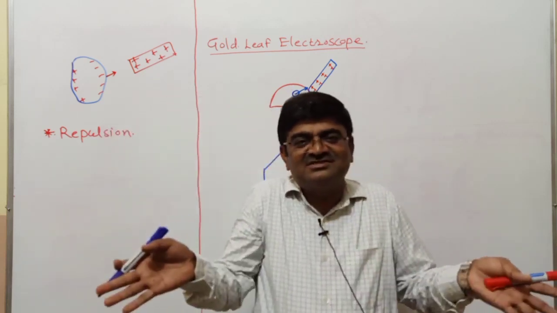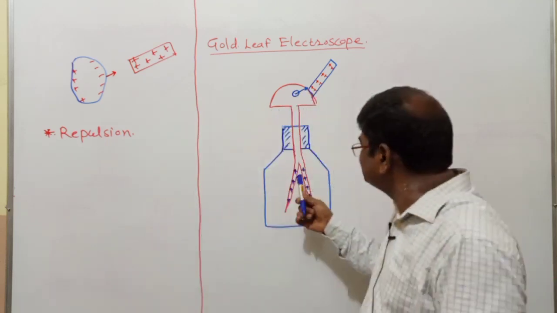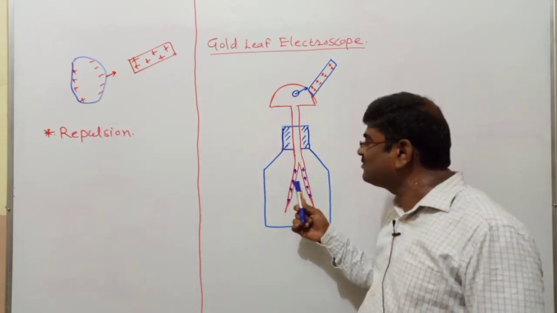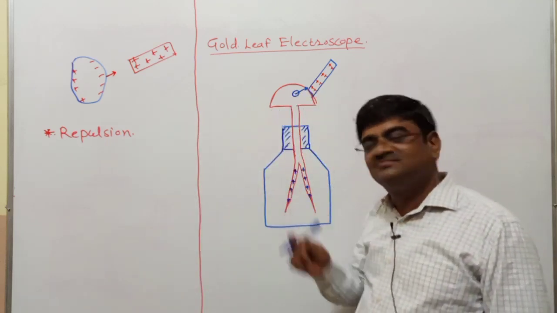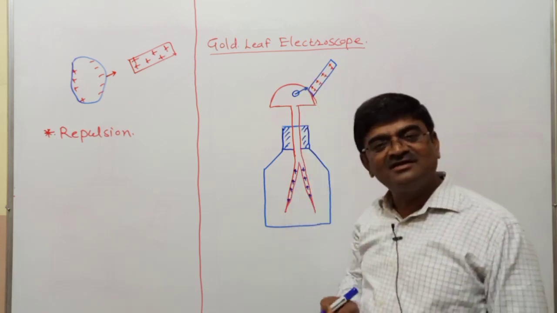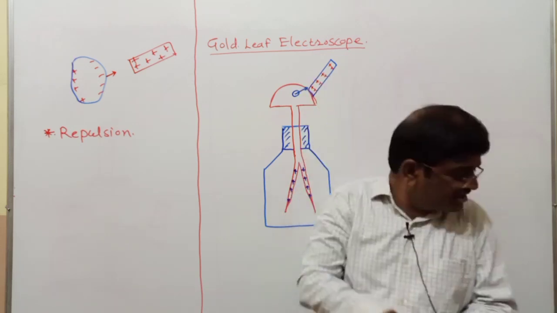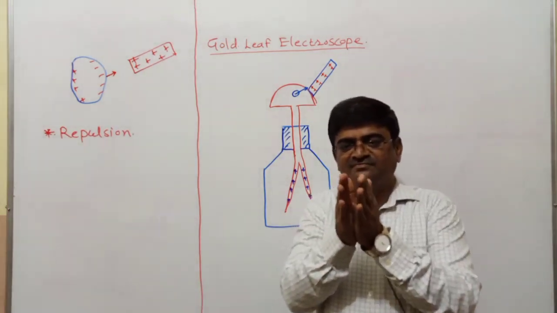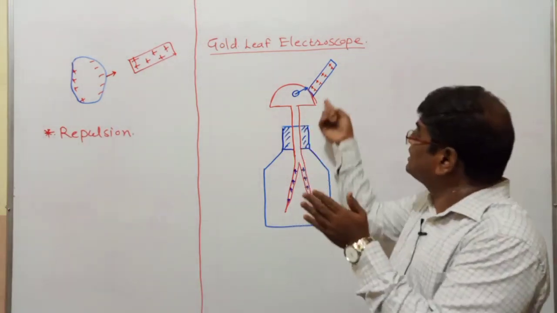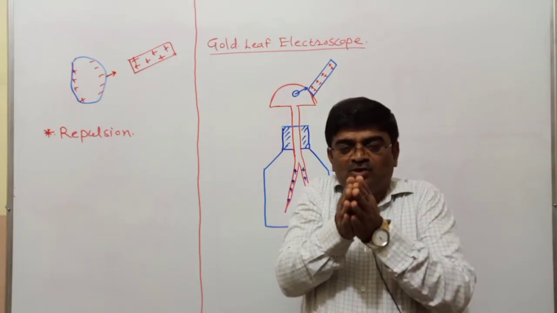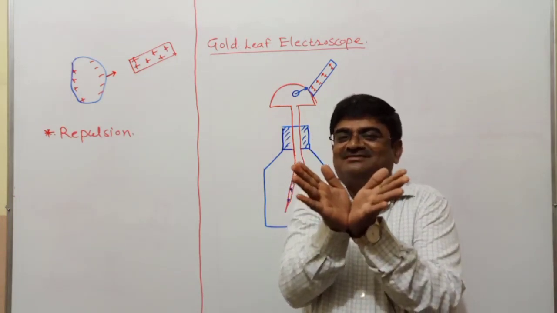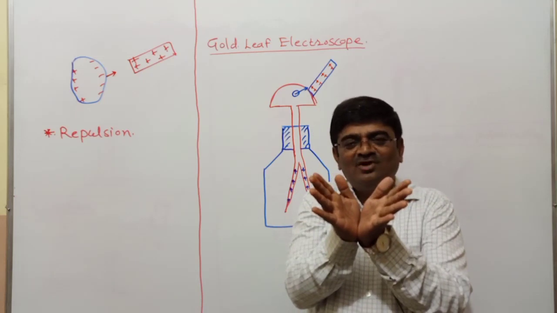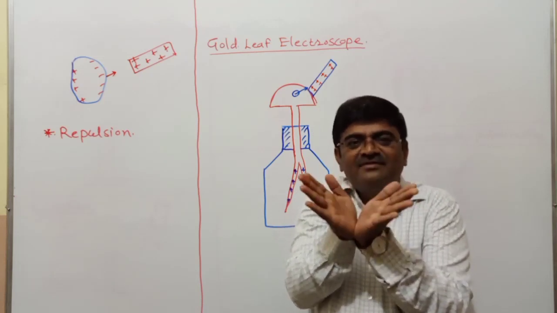Those two leaves of this instrument will acquire positive charge as the glass rod. And as a result of this, initially the leaves which were very close, as soon as you touch the glass rod to the disc, you would see the leaves are getting diverged.